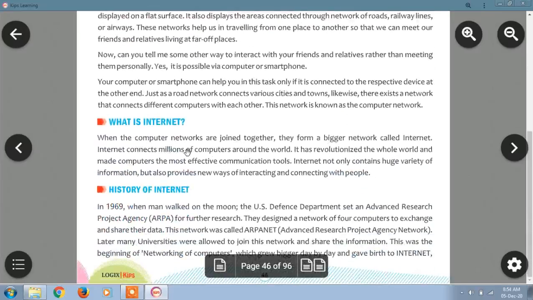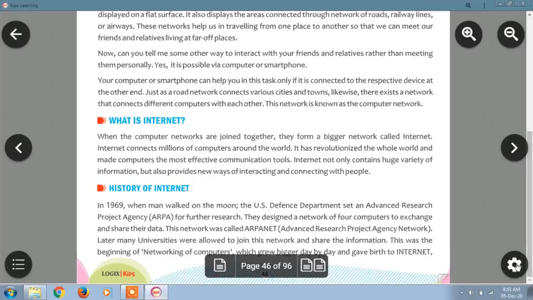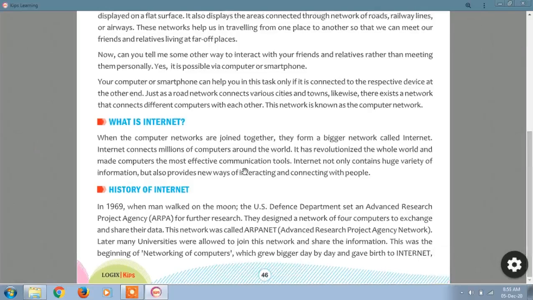When computer networks are joined together, they form a bigger network called the internet. All around the world, millions of computers, or networks of those computers, are joined together, and they form a bigger network. That is called the internet. The internet connects millions of computers all around the world, so millions of computers are connected with each other.